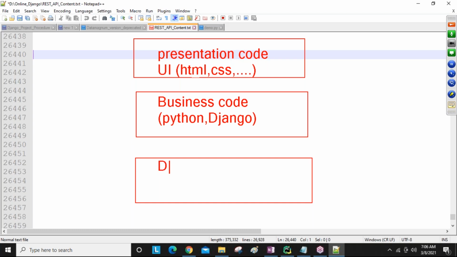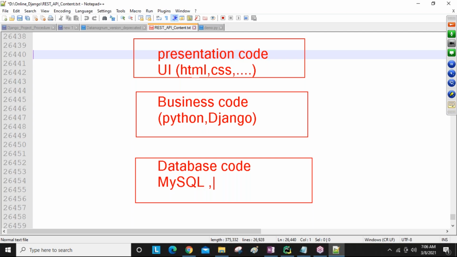And next, database logic, guys. Next is database code. We need to store some data in the database for future purposes. For example, registration data, feedback data, contact data, all these things we need to store in the database. So database knowledge is also required. At least one language and one database knowledge is required.